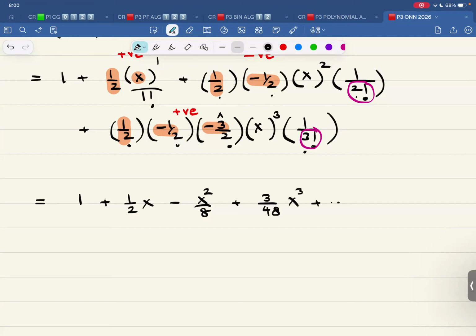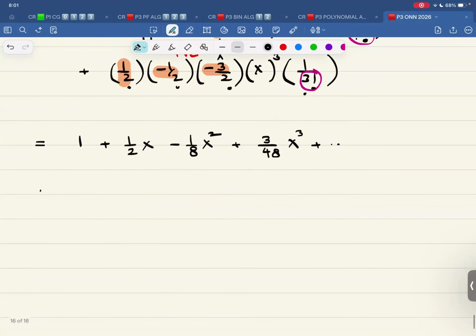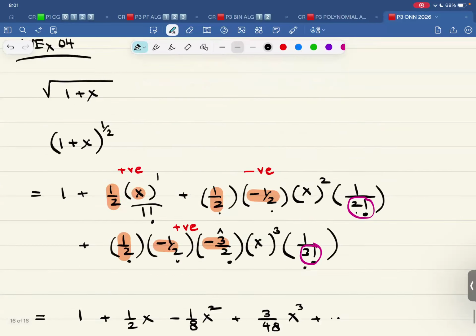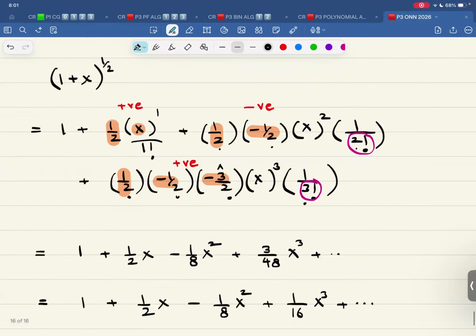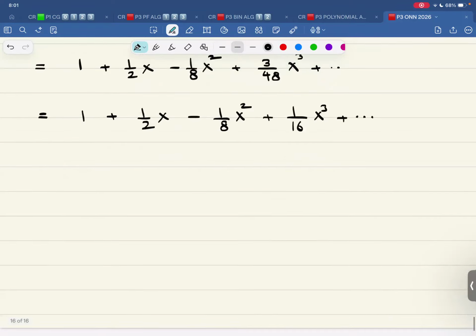And of course, I can reduce it down. I'll do it in a short while. Let me write it like 1 over 8 x squared. Let me simplify it. That is 1 plus half x minus 1 over 8 x squared plus 1 over 16 x cubed. These are the first four terms. So worked example 4, all good, all clear.